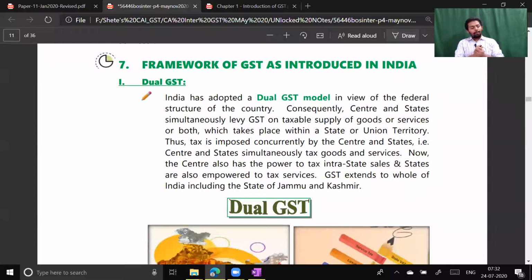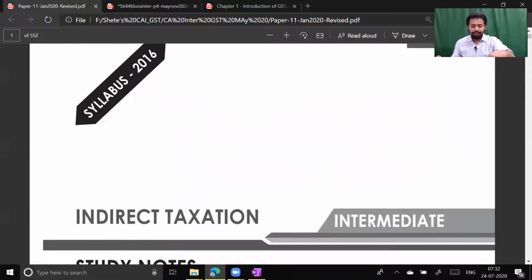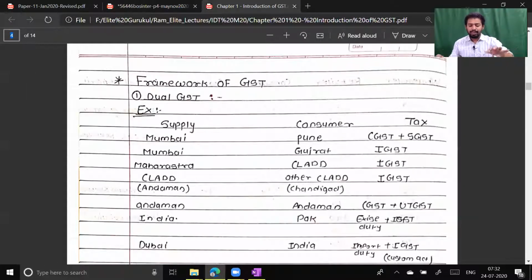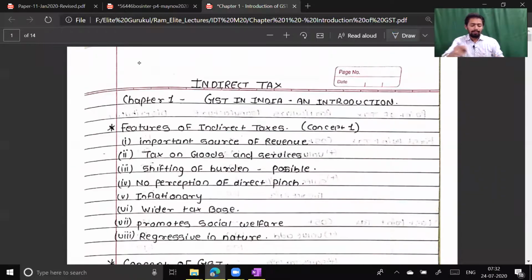The next point is an important point: the framework of GST introduced in India. For that we have to write notes as well. You can see my second note, concept number 3. What was concept number 1, sir? Concept number 1 was features of indirect taxes.